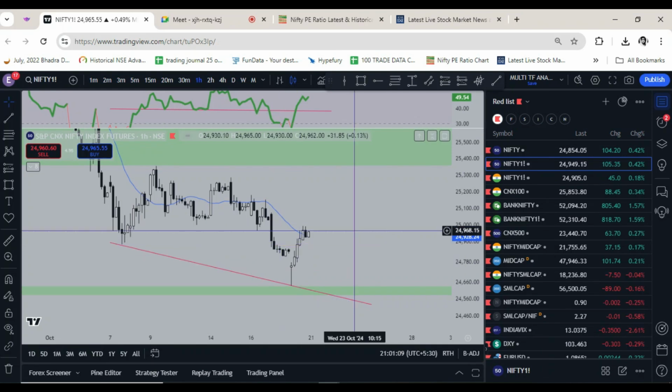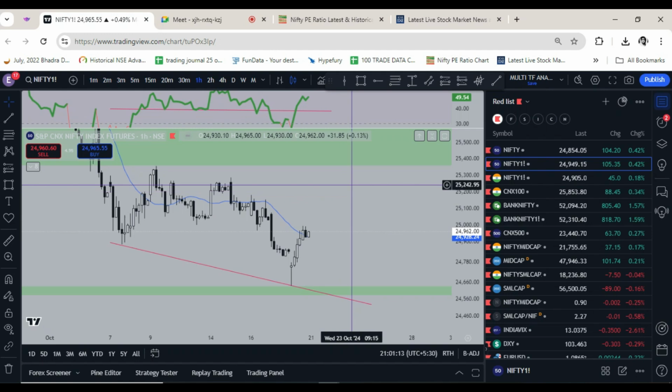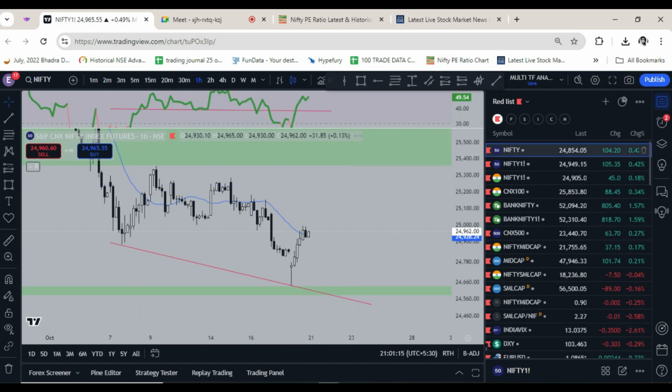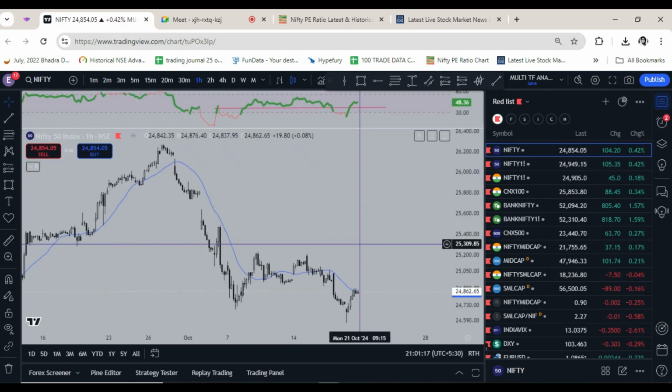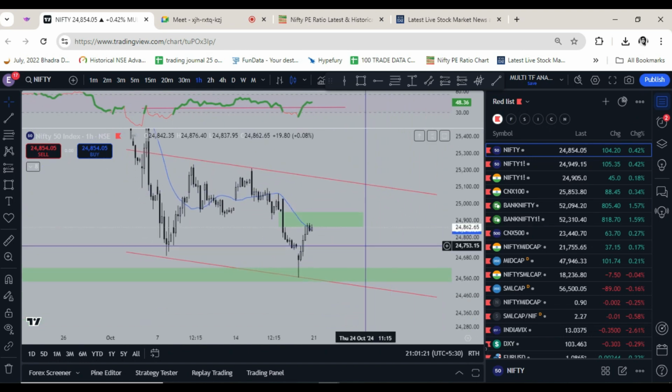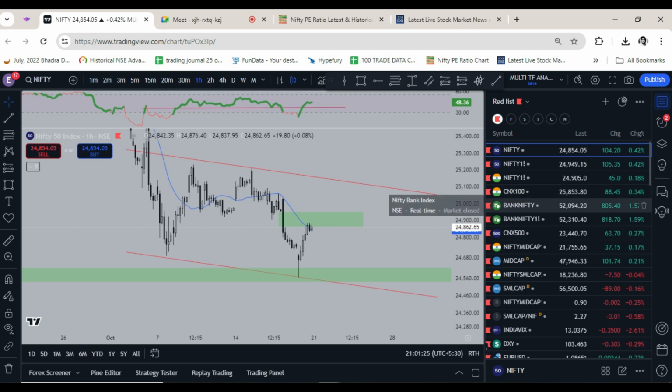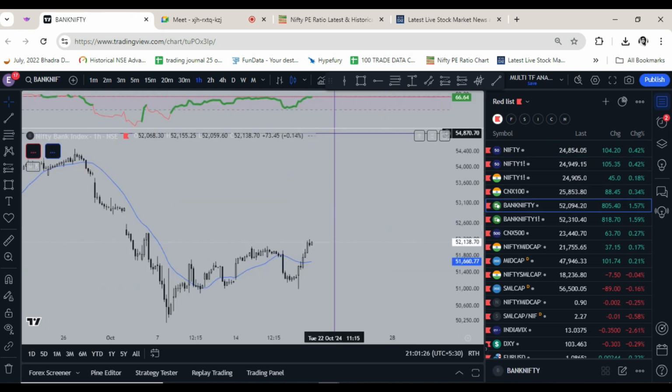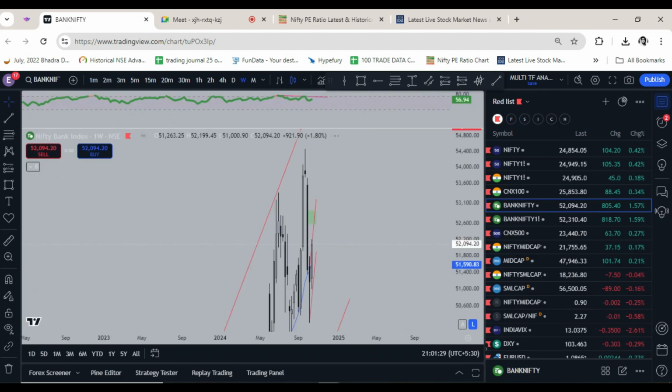So as of now, it is difficult to make a statement that Nifty is going to the channel top, because it has stopped right at the important resistance levels. Okay, and Bank Nifty was the star. Let's see what it did. First, let's see the weekly chart of Bank Nifty.